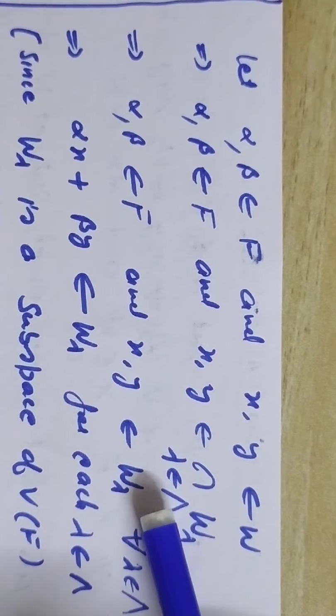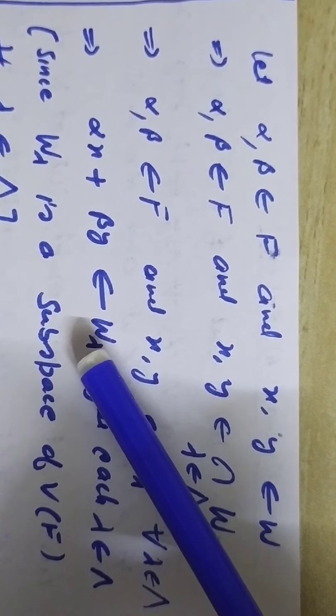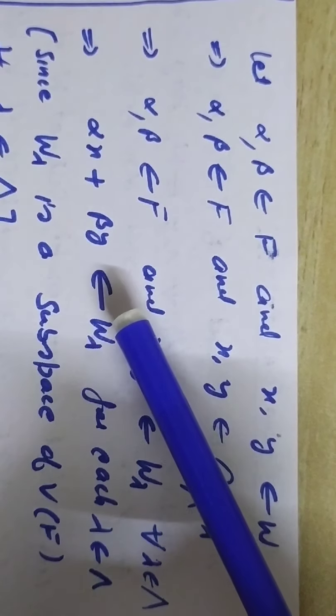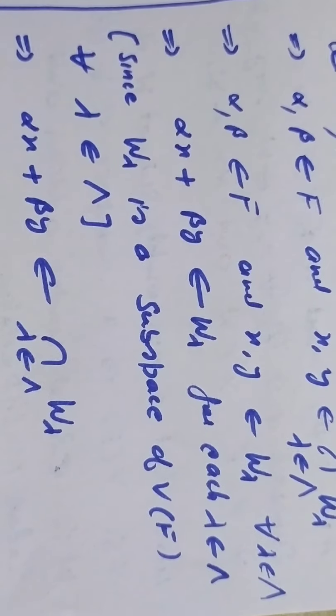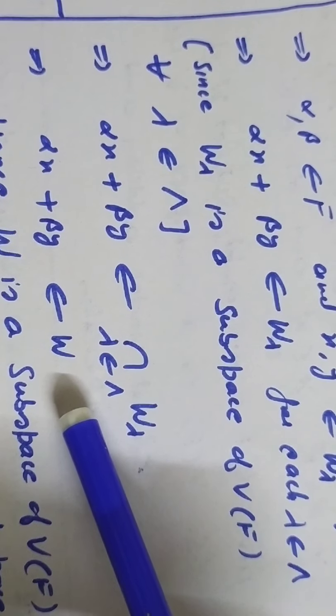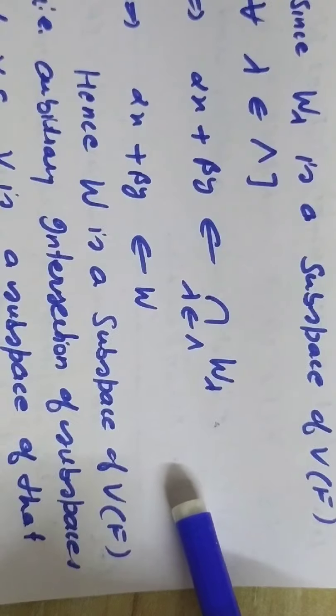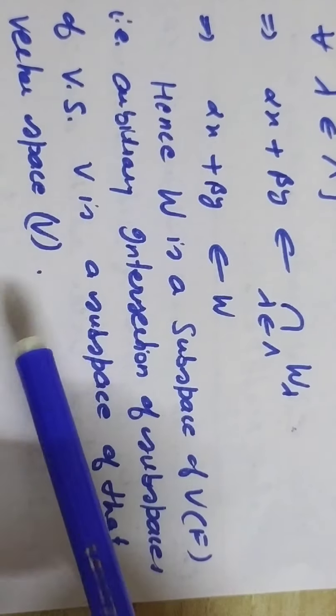Now, because W lambda is a subspace of V(F), therefore alpha x plus beta y belongs to W lambda for each lambda belonging to big Lambda. But W is nothing but the intersection of all the W lambda, and therefore alpha x plus beta y belongs to W. Hence W is a subspace of V, that is, an arbitrary intersection of subspaces of a vector space V is a subspace of that vector space V.